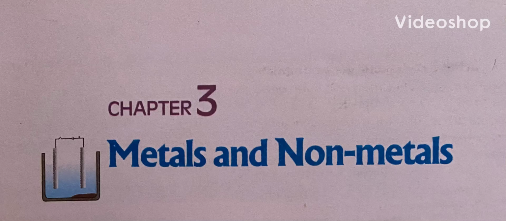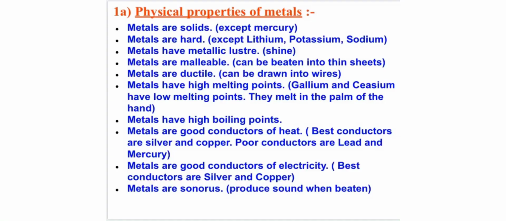Hello students, today we are going to study chapter 3 of science, that is metals and non-metals. We see many things around us, either they are made up of a metal or a non-metal. So how to distinguish whether the thing which we are seeing is made up of a metal or a non-metal? For this, we need to study physical properties of metals and non-metals. With the help of this, we'll be able to recognize whether the given thing is made up of a metal or a non-metal. So, the first topic which we are going to study is physical properties of metals.